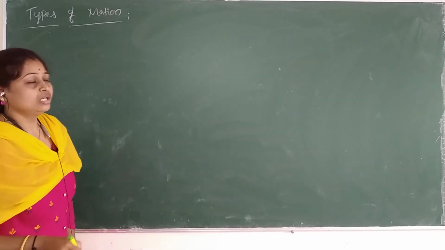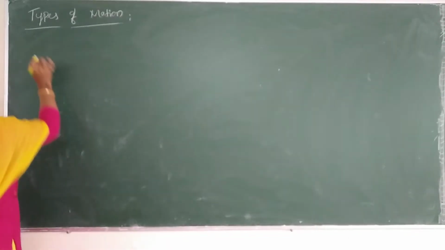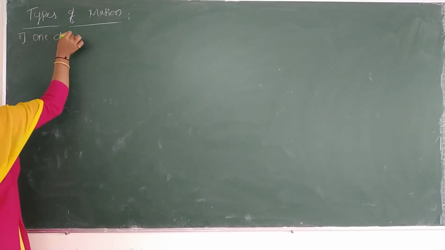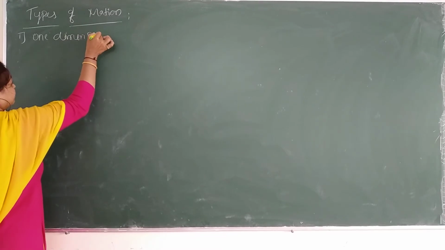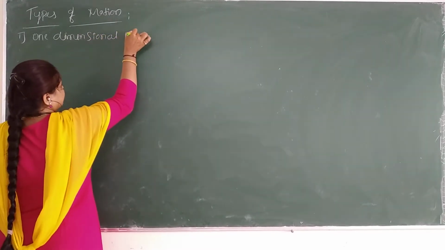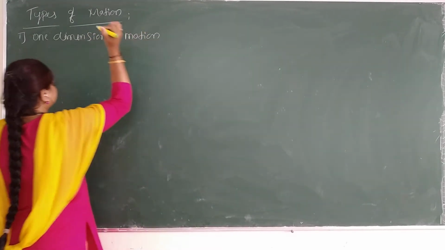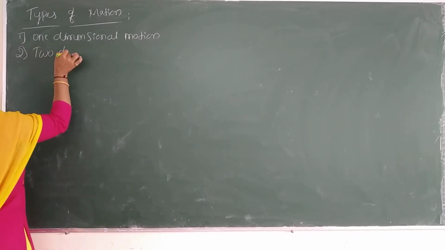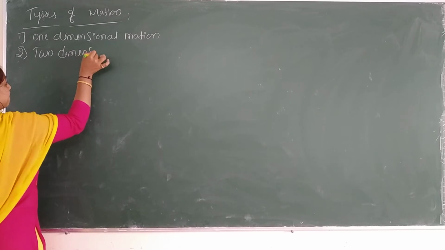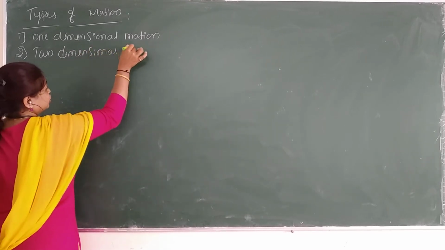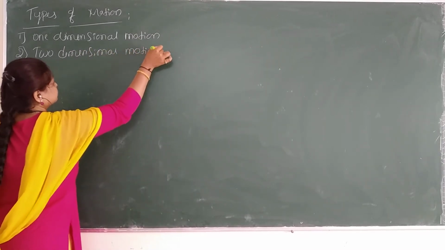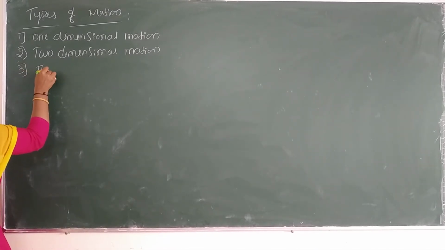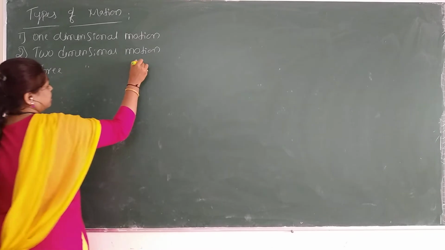3 types are there: 1D, 2D and 3D. First one, one dimensional motion. Second one, 2-dimensional motion. Third one, 3-dimensional motion.